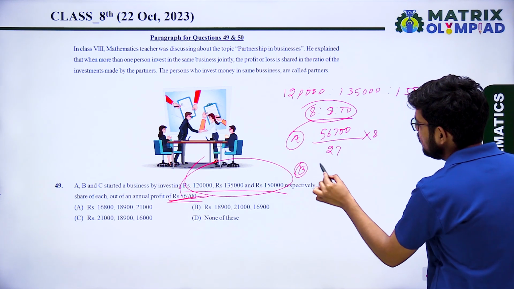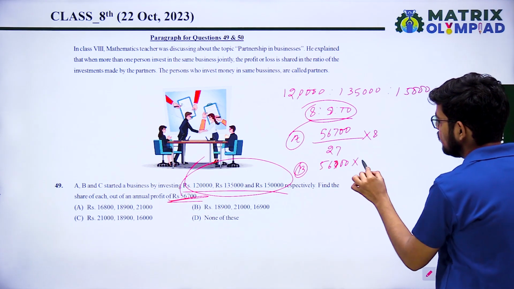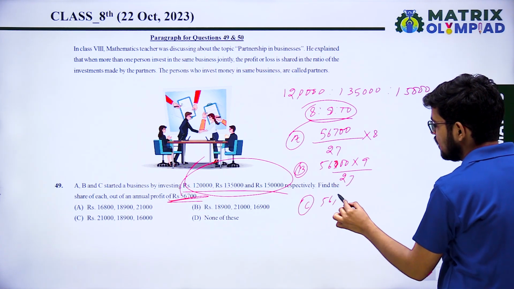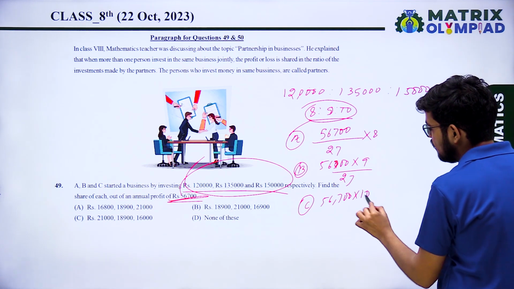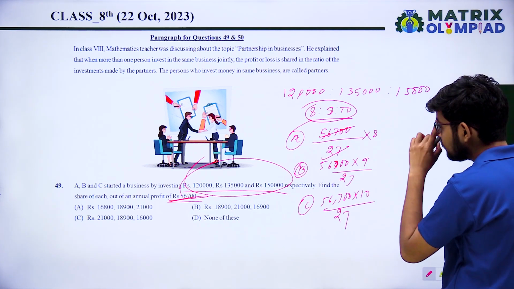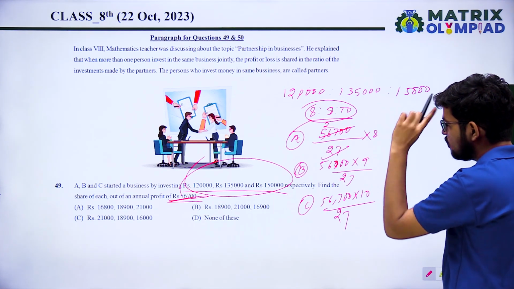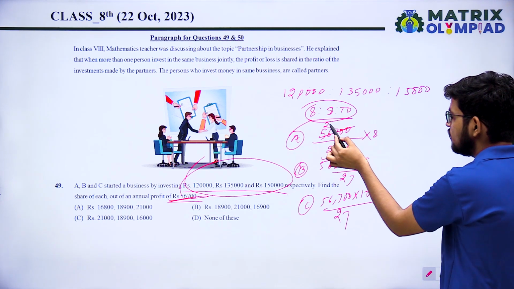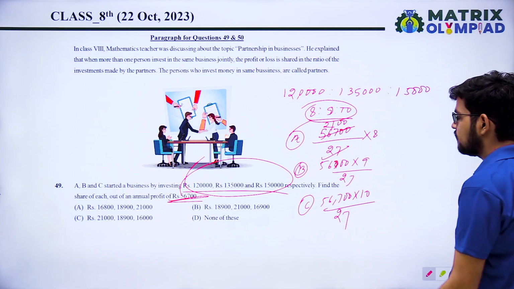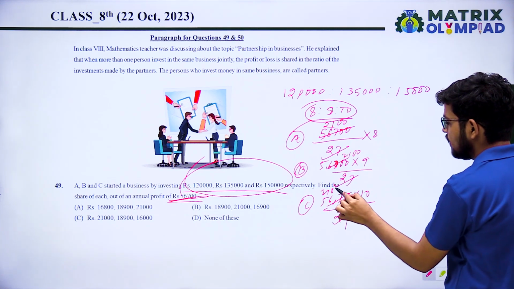Similarly B will be 56,700 into 9 upon 27, and C will be 56,700 into 10 upon 27. When you solve it, 56,700 divided by 27 is 2100.